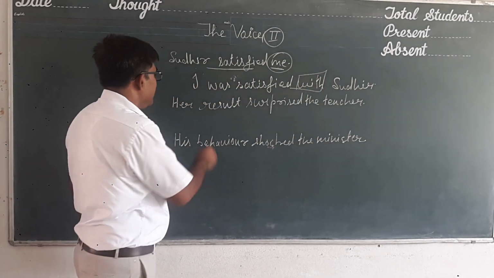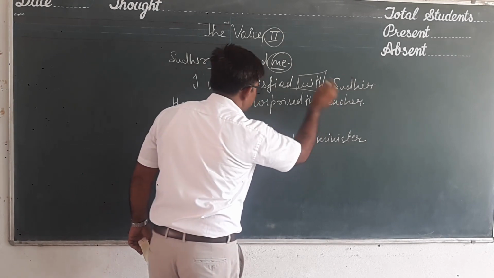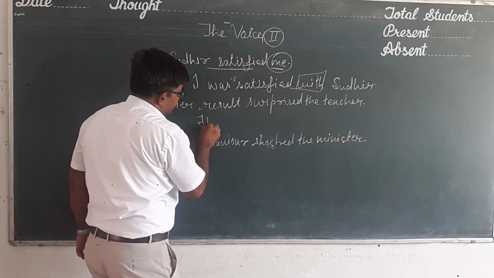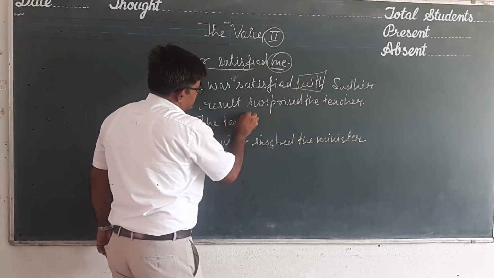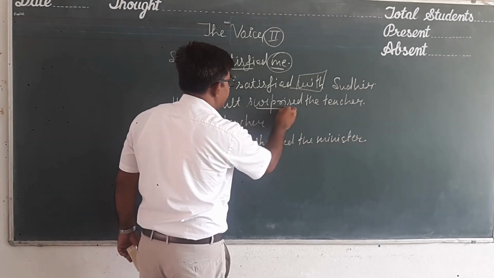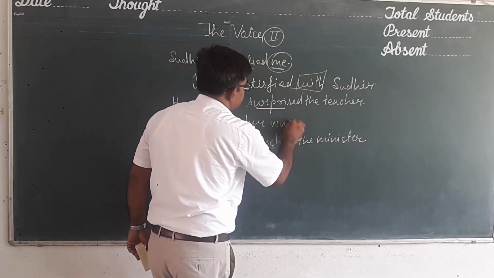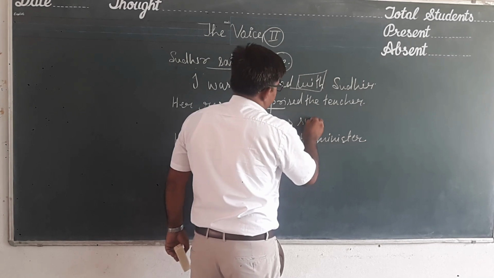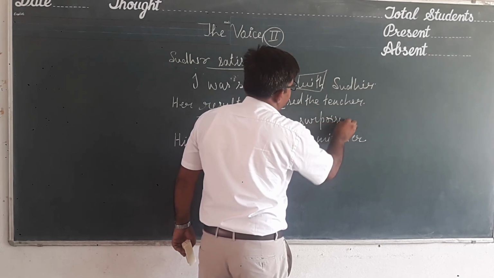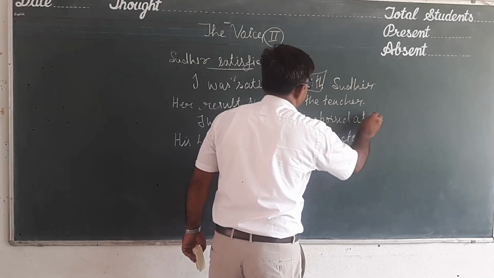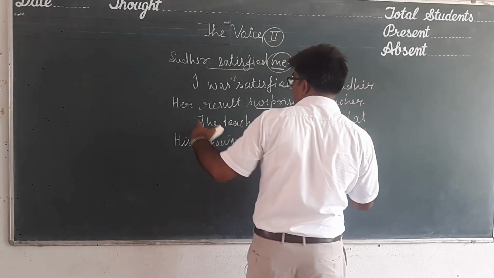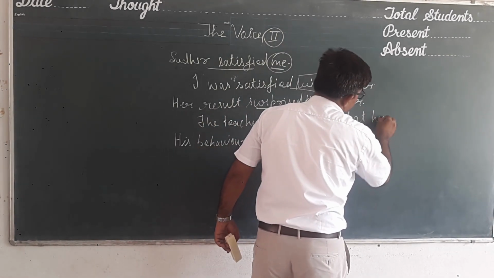Next sentence: "Her result surprised the teacher." The object is the teacher. Surprised, past indefinite, so: the teacher was surprised at her result.